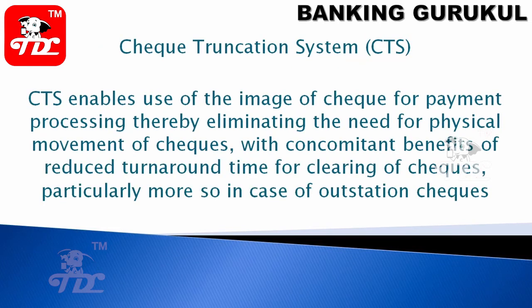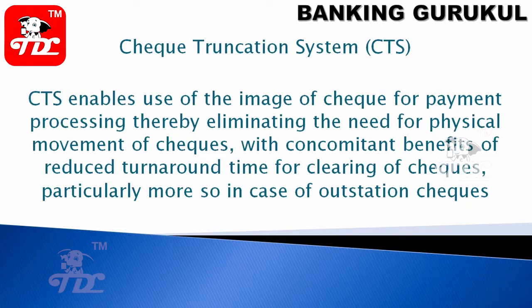Then it was converted into the check truncation system. CTS enables us to use an image of the check for payment processing, thereby eliminating the need for physical movement of checks. Previously, checks were issued, inward or outward, and every day physical checks were exchanged from one bank to another through RBI or the clearing house. After CTS, with image-based checks, a lot of the physical movement of checks is removed.